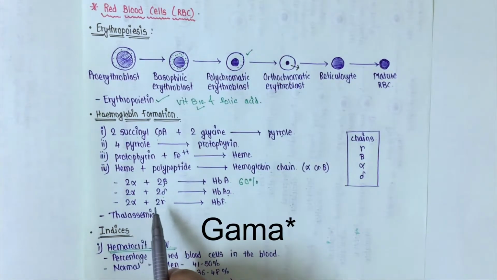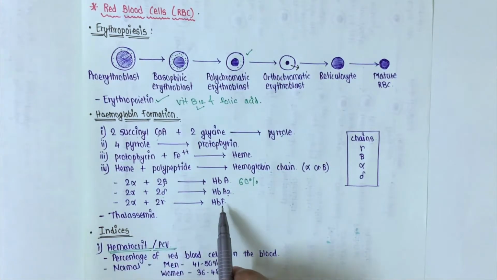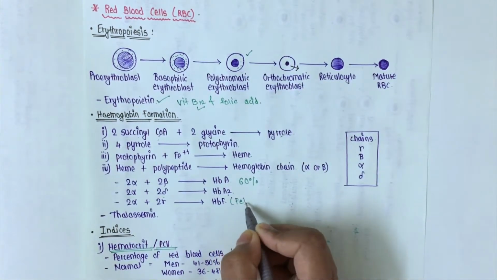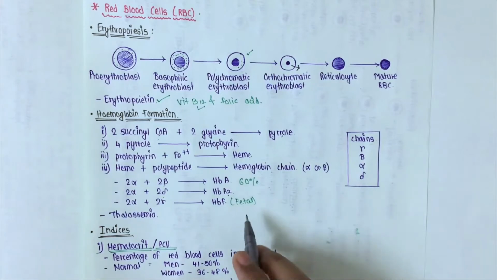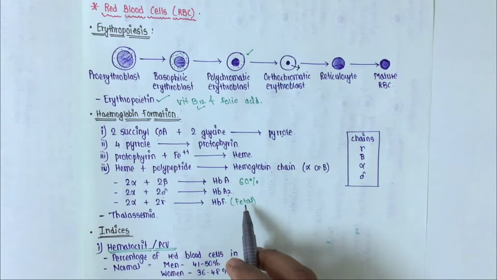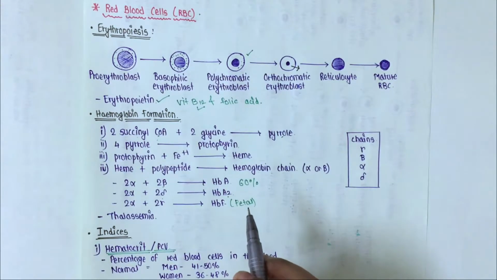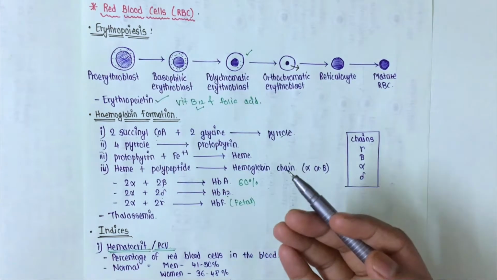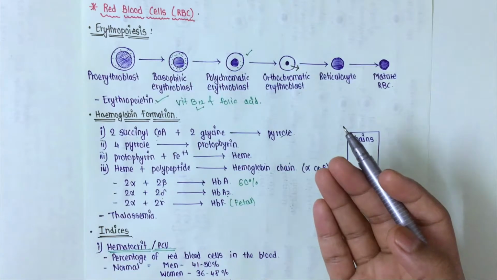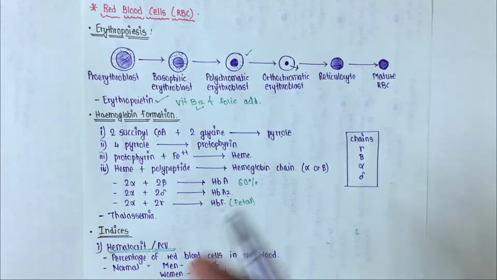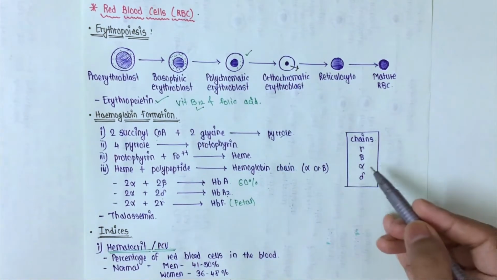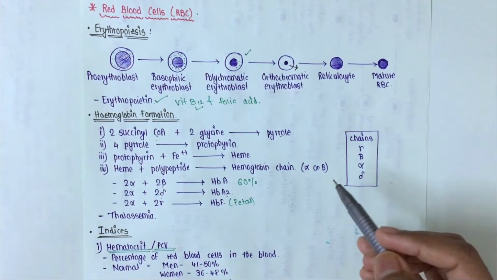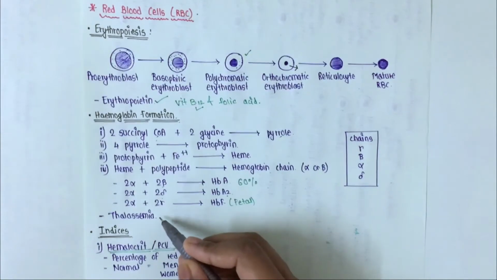And two alpha and two gamma form hemoglobin F. This is fetal hemoglobin, F for fetal, and it has a high affinity for oxygen, so that it can pull oxygen from the maternal circulation to the fetal circulation. Sometimes there is a qualitative deficiency in some types of chains, and that condition is called thalassemia.